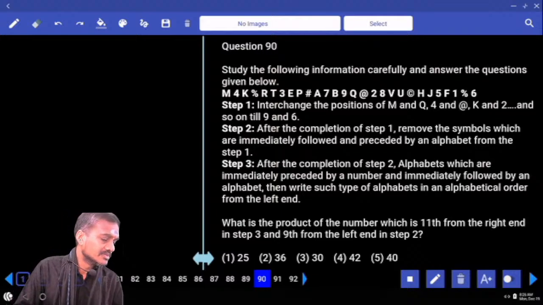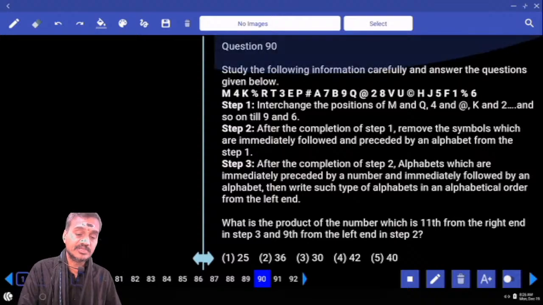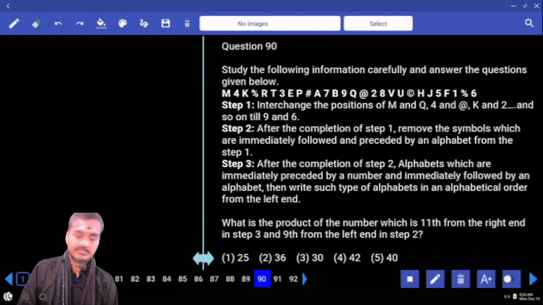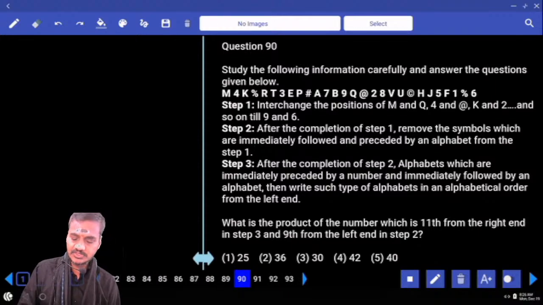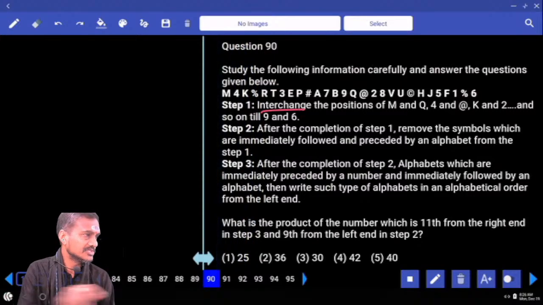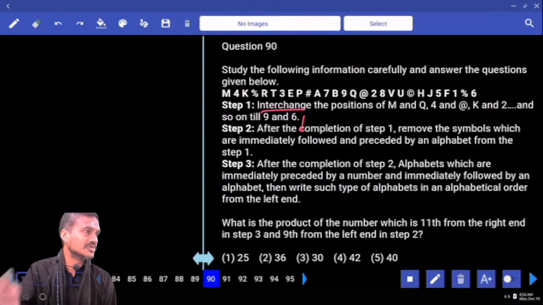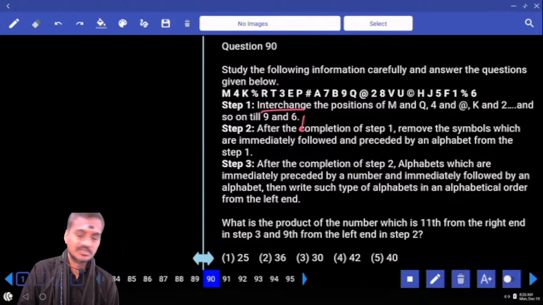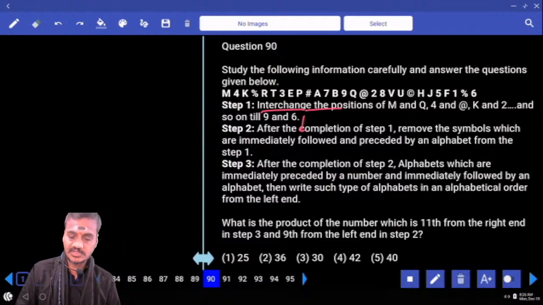90 onwards. How many questions? 3 questions. Then place them under the second priority, definitely. This is a model that comes in Clerk Mains or PO Mains; the model that comes in Mains, we do not need for Prelims. Okay, then 90 to 91. In this, what we have to do is first work out condition number 1, write the sequence, then based on condition number 1, apply condition number 2 and again condition number 3. That means you need to write down this sequence three different times. Okay? That is time consuming.